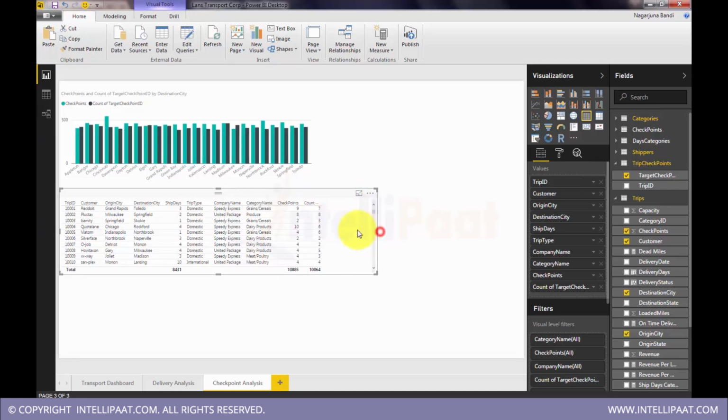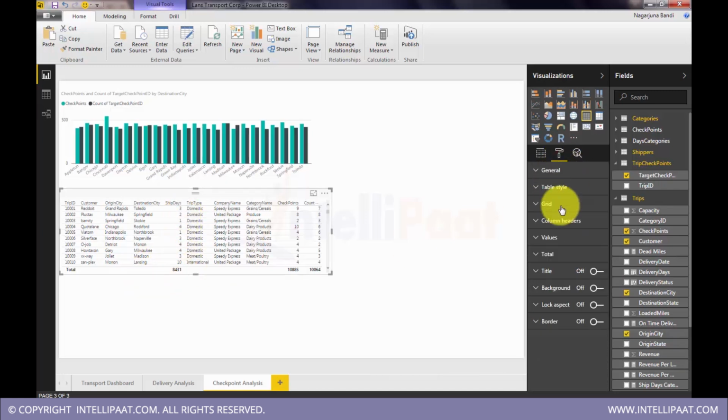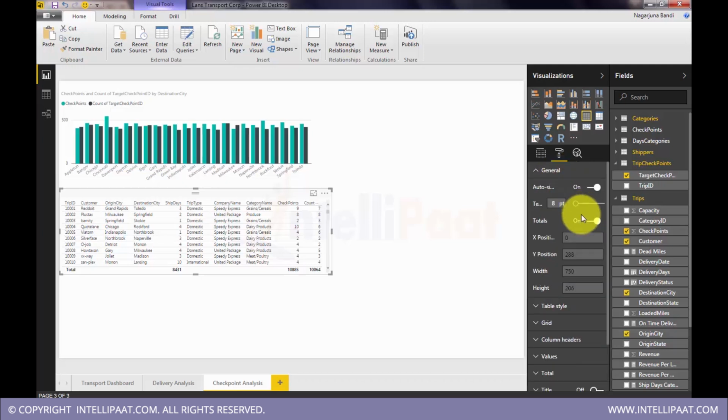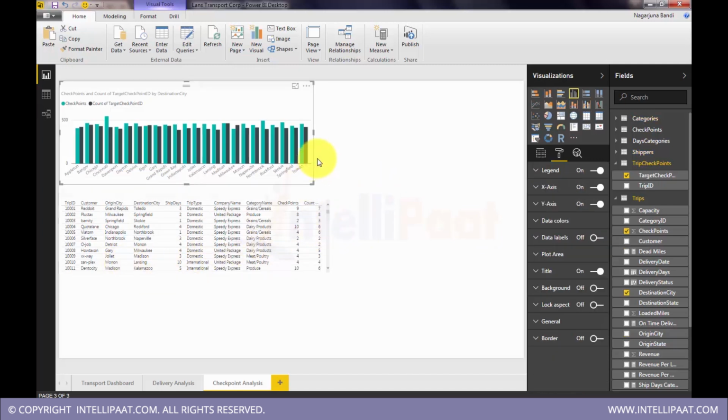Okay, there you go. So we have this detailed visualization. See, it has an intelligence to put up a total line for numeric columns. Here it doesn't make much sense, so what I'll do, I can take that out. In General, we can take out the totals bar. Okay, now we can see this data in detail.